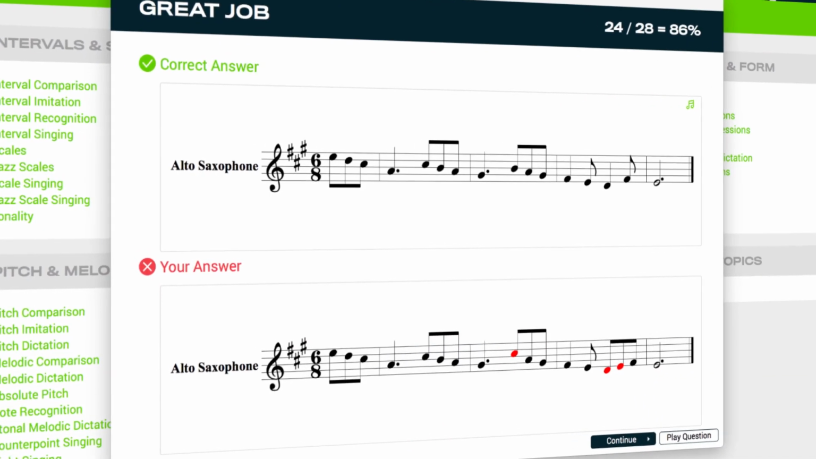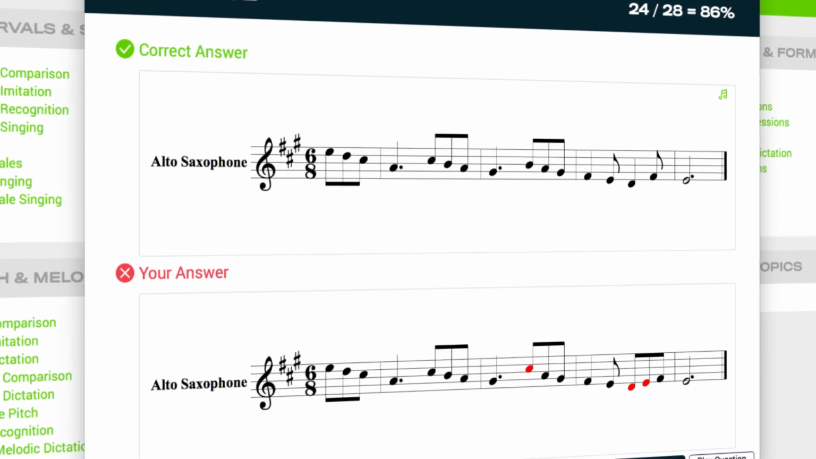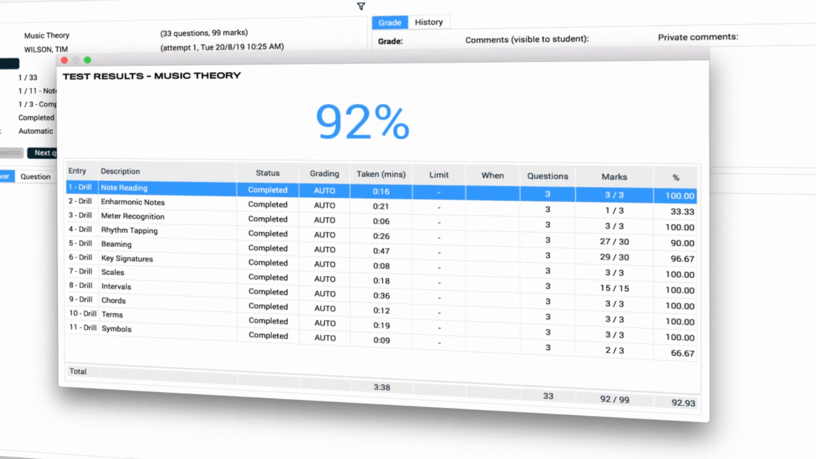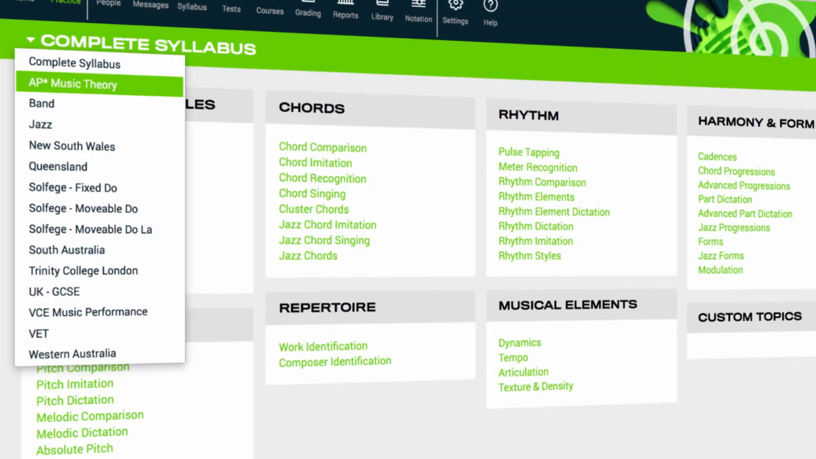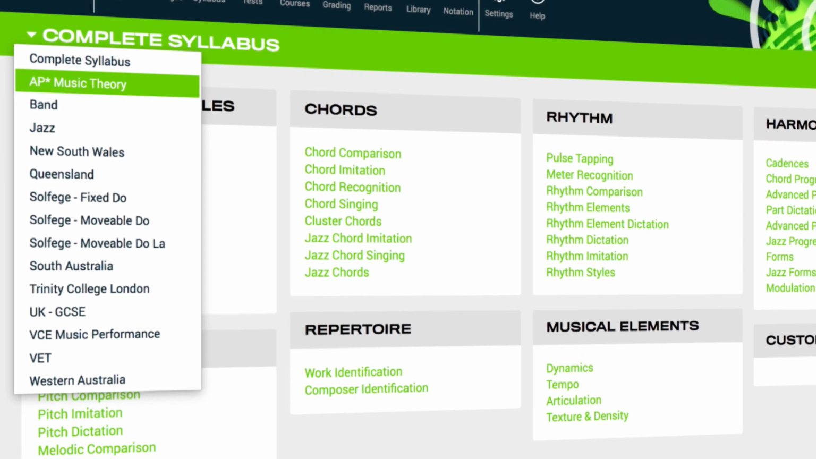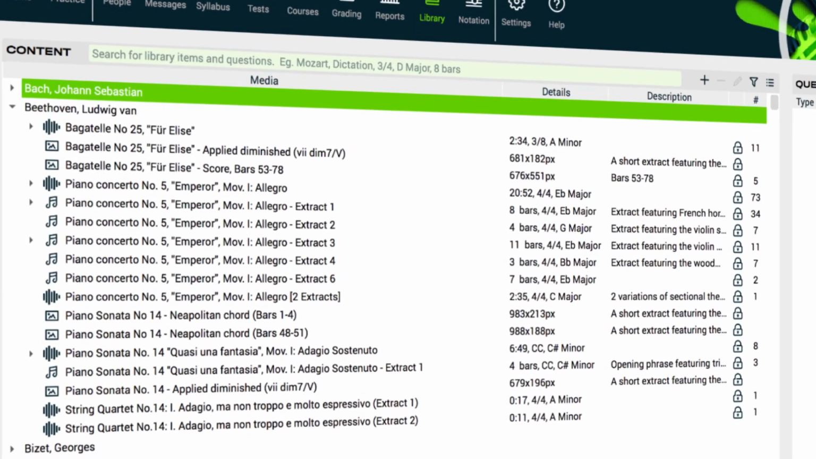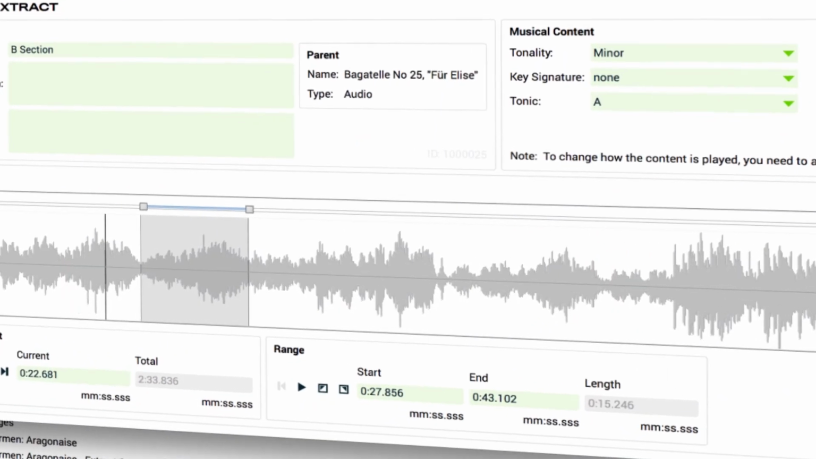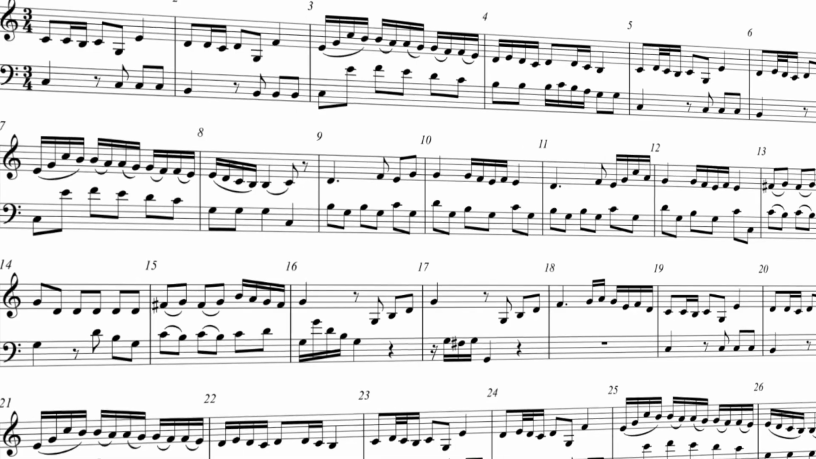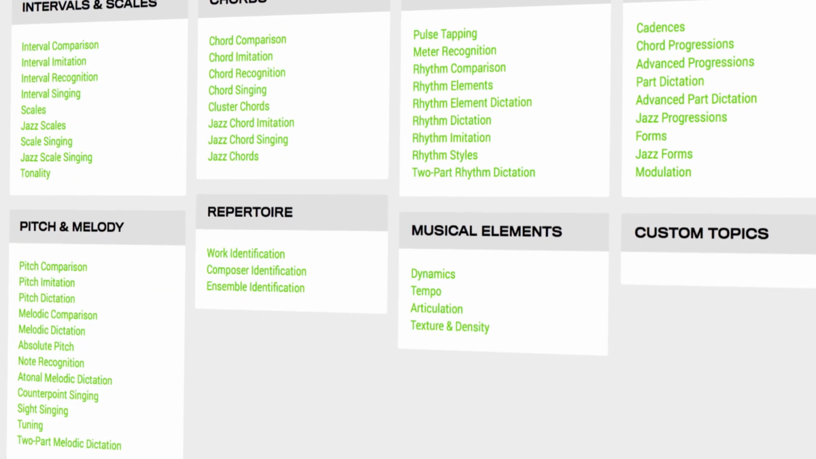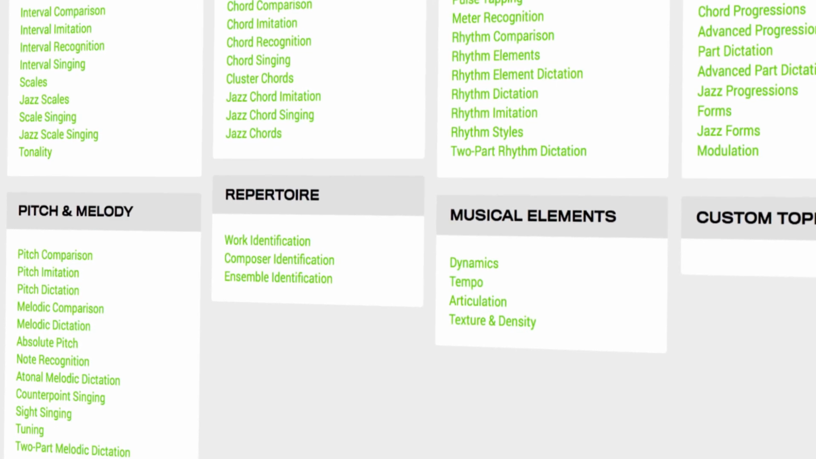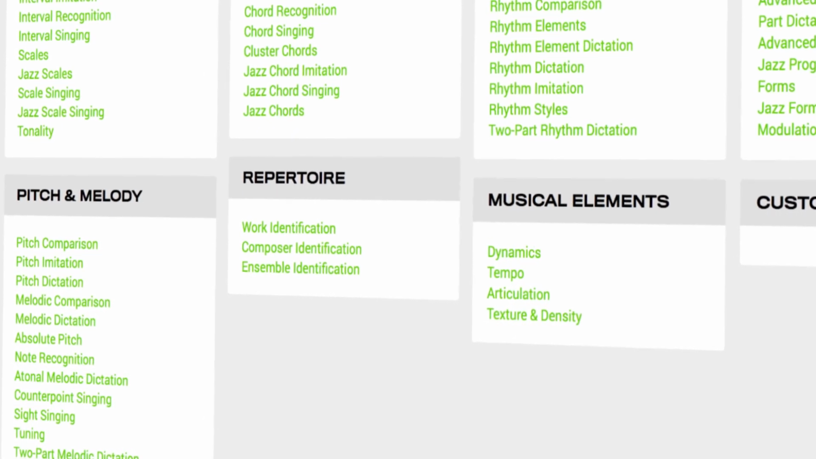Work faster and smarter with immediate feedback, automatically marked worksheets, and integrated syllabi and courses. All delivered with high-quality audio recordings, notation, and images. There's no limit to what you can learn or teach with Auralia and Musition.